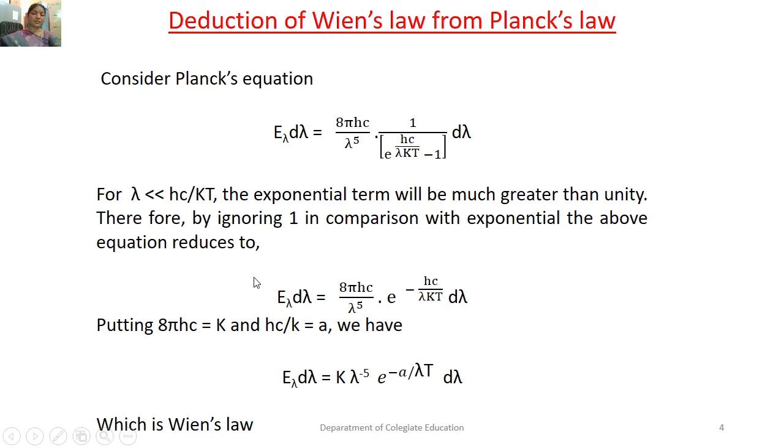At that time this equation will become E lambda d lambda equal to 8 pi hc divided by lambda to the power 5 into e to the power of minus hc by lambda kT d lambda. By putting 8 pi hc equal to k and hc by k equal to a, we obtain Wien's distribution law. So that is how Wien's distribution law can be obtained from Planck's law of radiation.